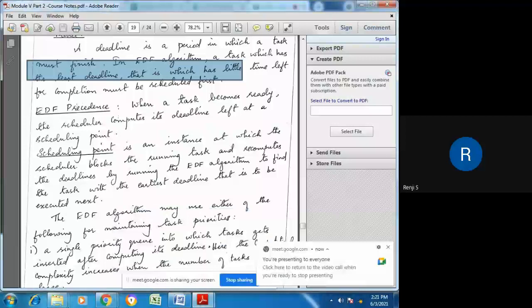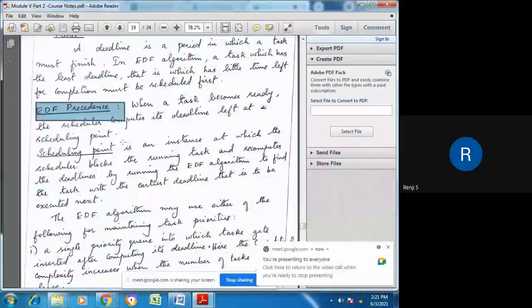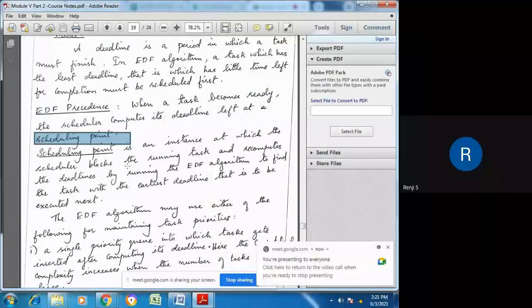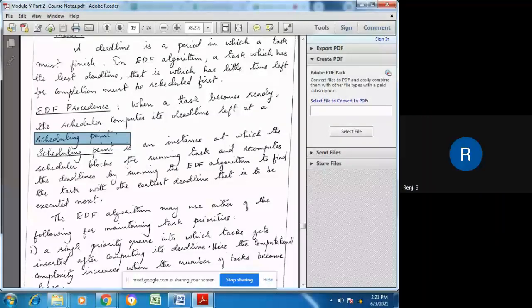So now in the EDF algorithm, for EDF precedence, you have to consider the earliest deadline to decide which task gets the first precedence. When a task becomes ready to execute, the scheduler will first compute its deadline left at a scheduling point. At each scheduling point, the scheduler finds out which task has the least deadline left, and after identifying it, selects that task for execution.